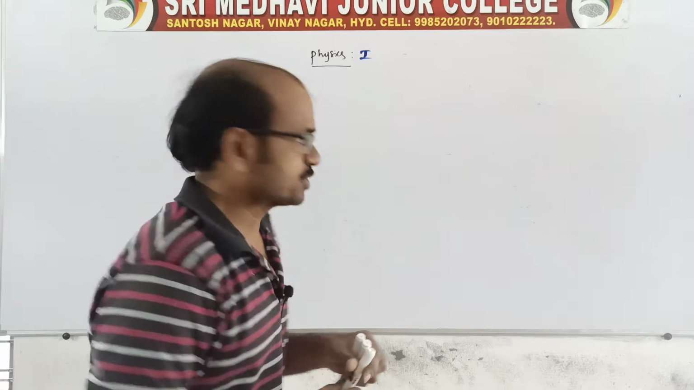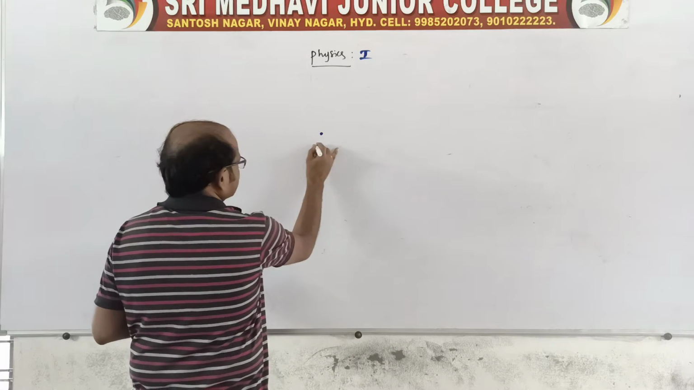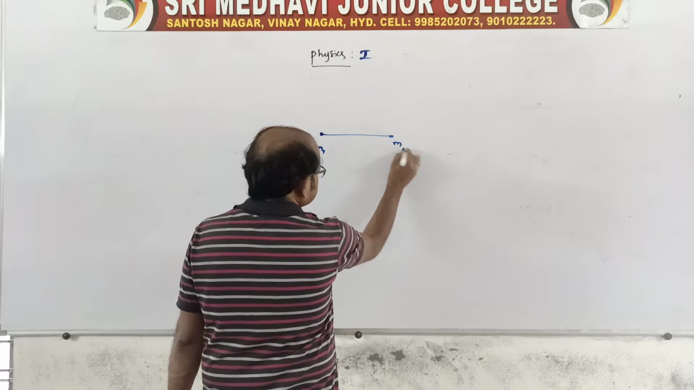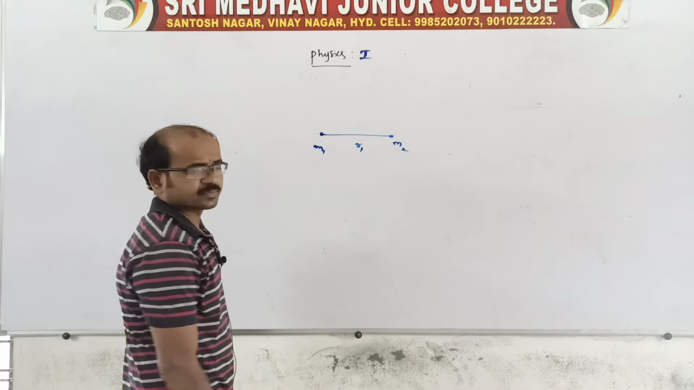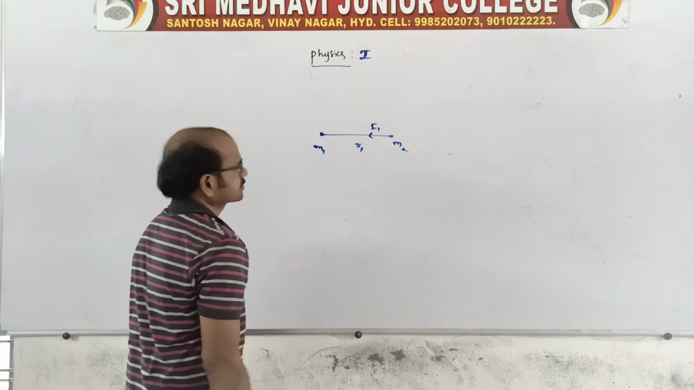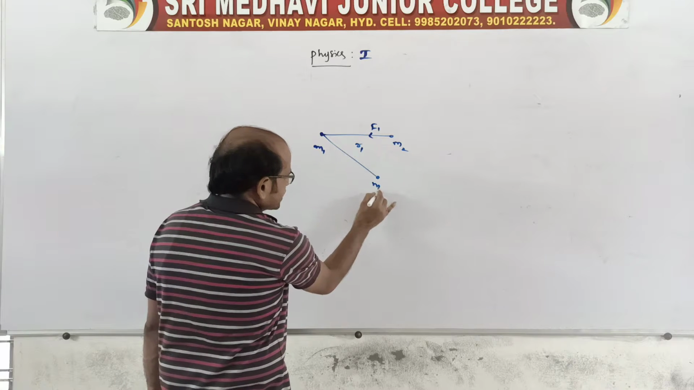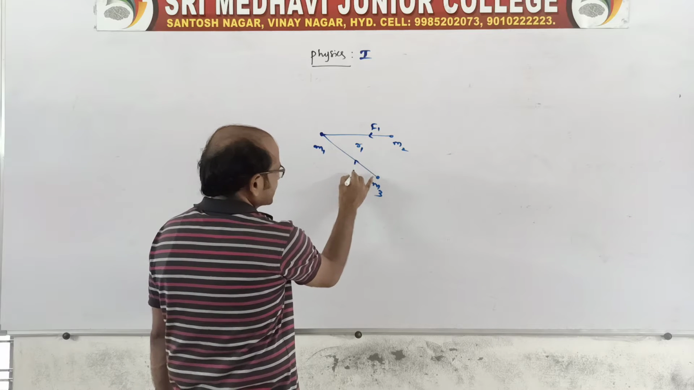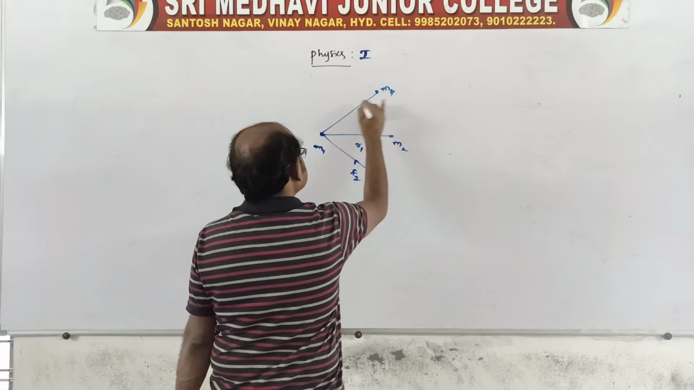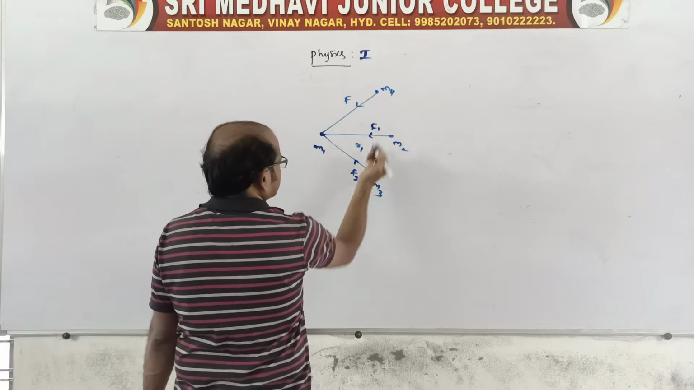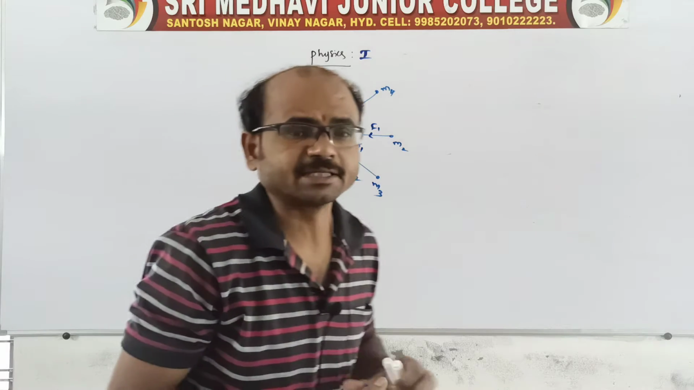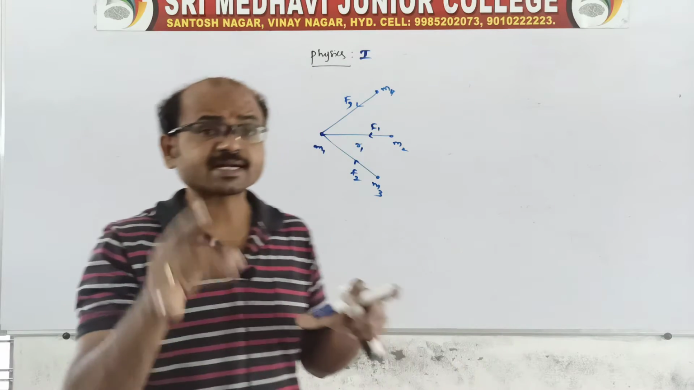The principle of superposition is this: suppose there is one mass m1 and another mass m2 placed at a distance r1, and there is a force of attraction between these two masses, say f1. Another point mass m3 is placed, and a force f2 acts. Similarly m4 gives f3. There are a number of forces simultaneously acting at one point.